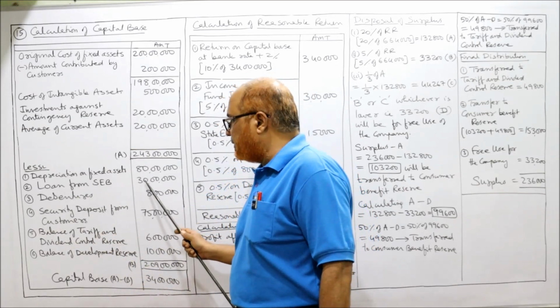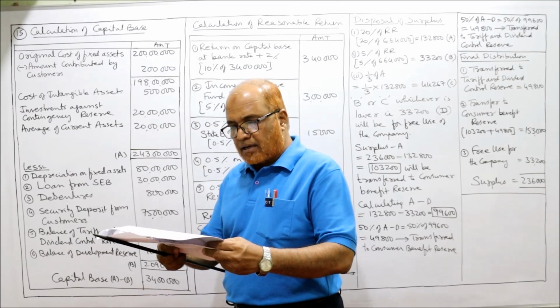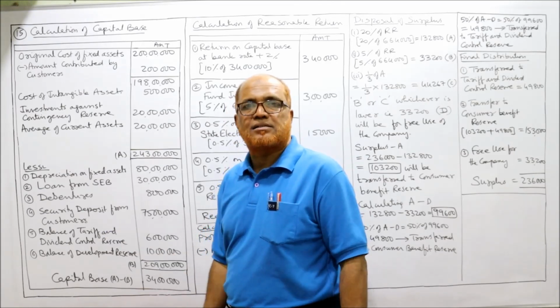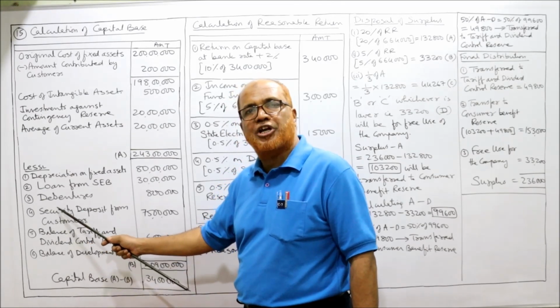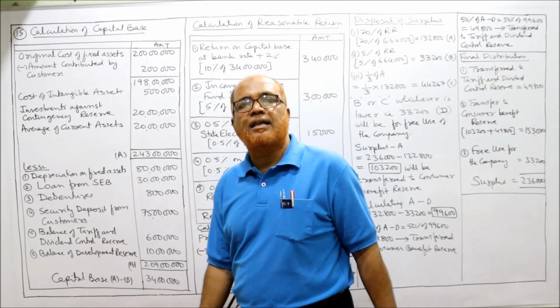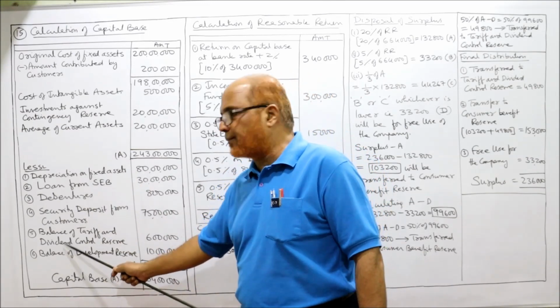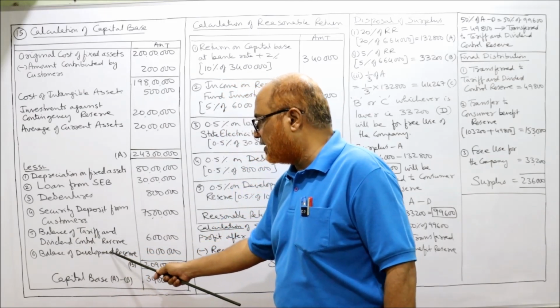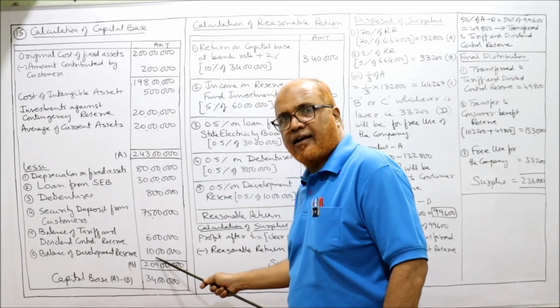Loan from SEB 30 lakh. Next comes 11% debentures. So debenture again, it's a deduction item. So debentures will be given 8 lakh. Development reserve, again it is a deduction item. So development reserve here, balance of development reserve 10 lakh.